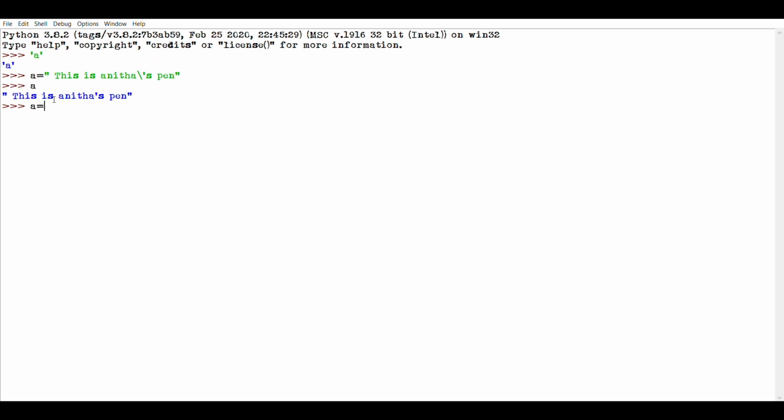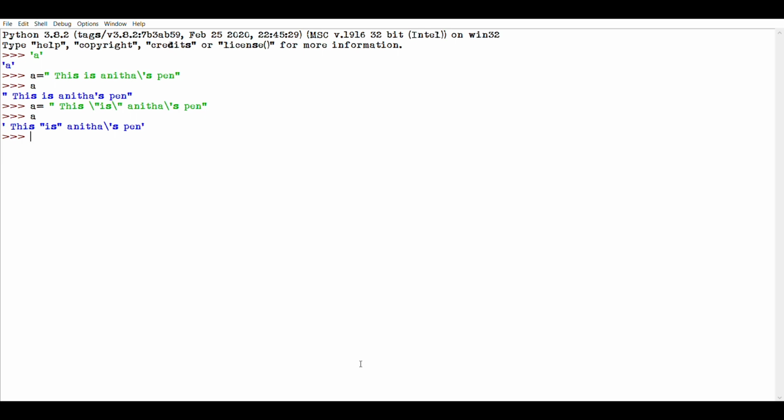And you can also use double quotes, again using backslash. Sorry, I left out the double quotes here. Now look at the output for this. This particular text is enclosed in double quotes because I used backslash for that purpose.